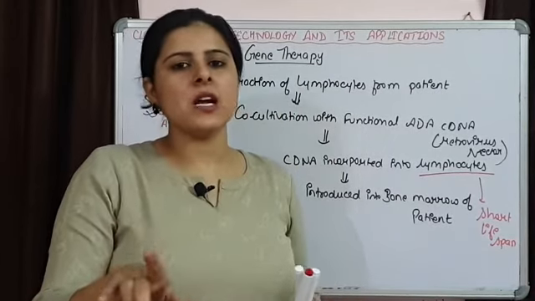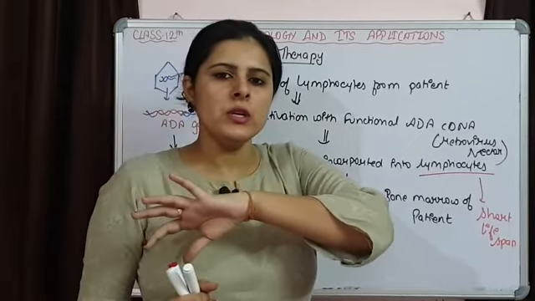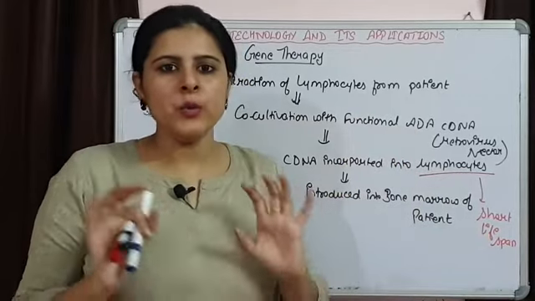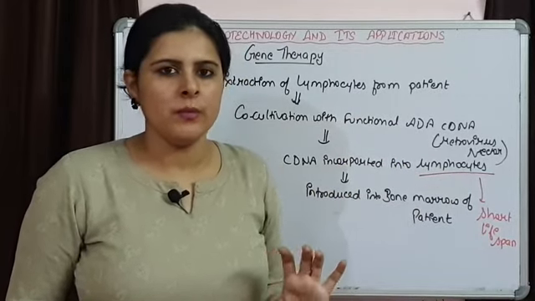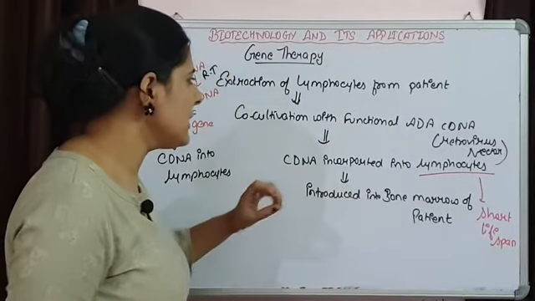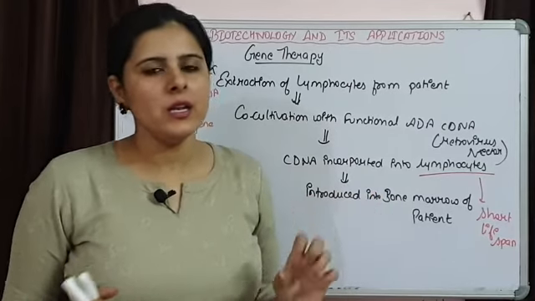That is a completely permanent cure, and the individual will survive throughout their lifetime with a normal immune system. But it has many ethical issues and lots of problems. So this is the common method that is done using retroviral vectors.